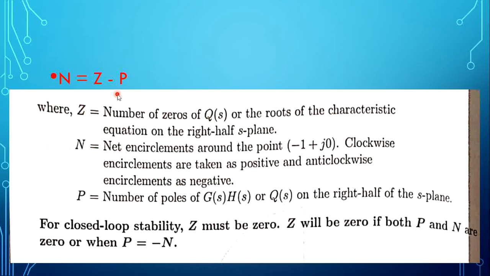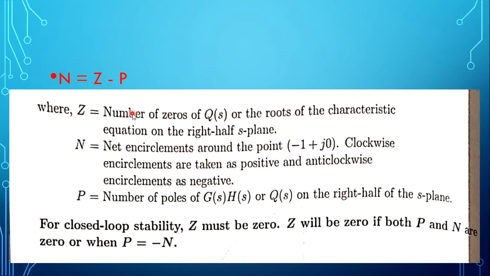Here, as per the principle of argument, N is equal to Z minus P, where Z is the number of zeros of f of s, or the roots of the characteristic equation on the right half of the S-plane.